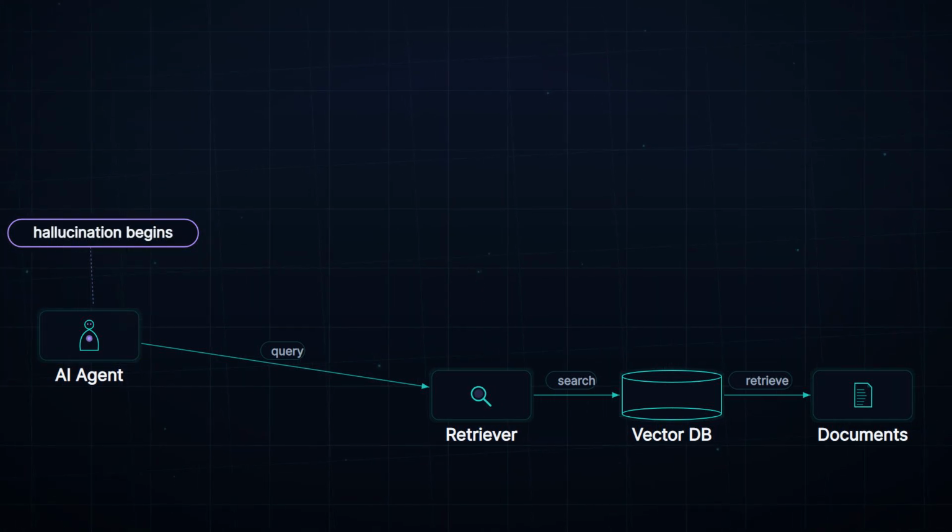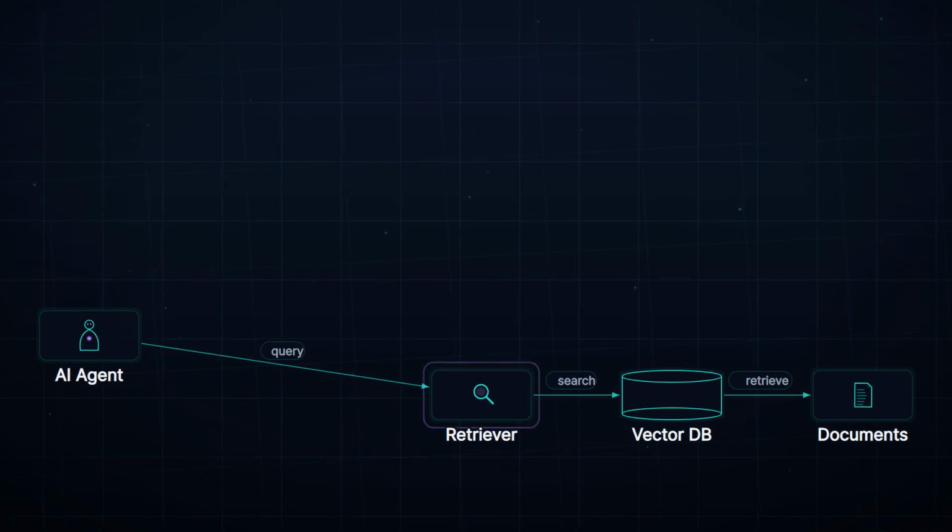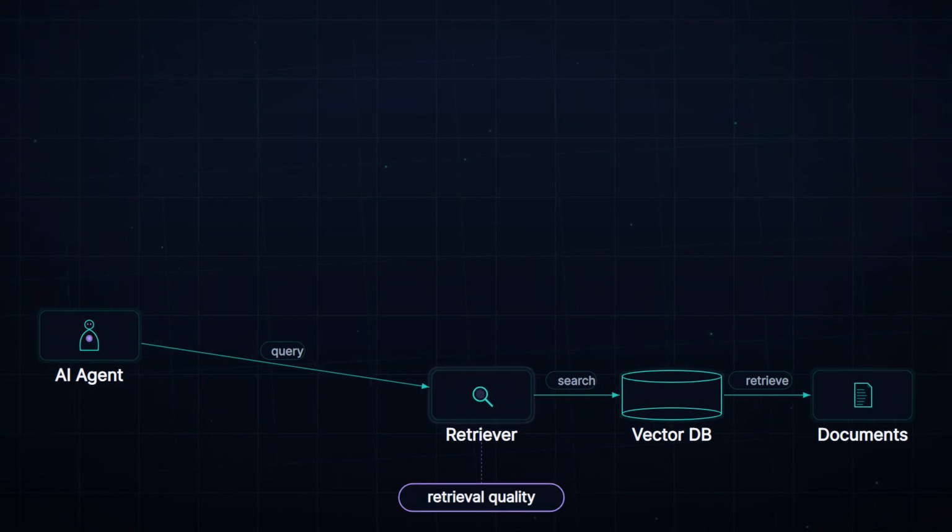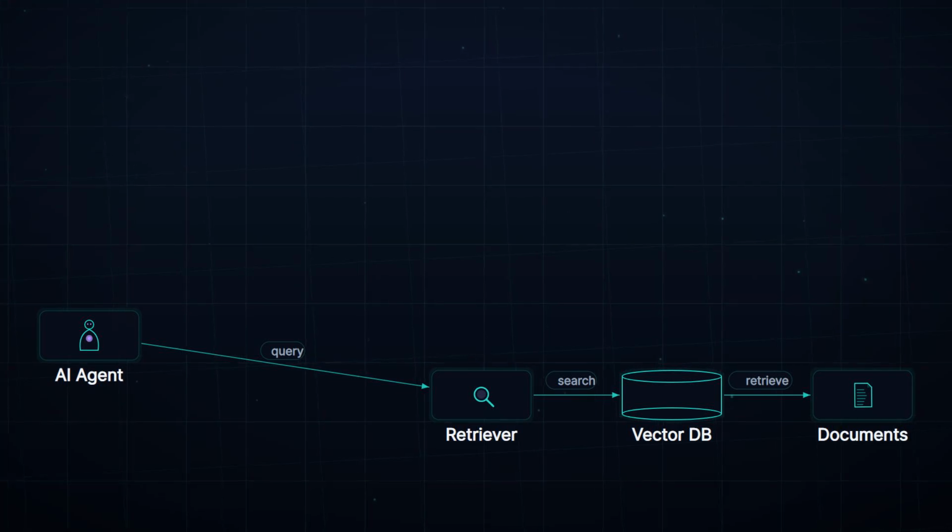This is where hallucination begins. Poor retrieval directly causes the model to make up facts. The fix isn't better generation, it's better data. The root cause: retrieval quality, not generation.